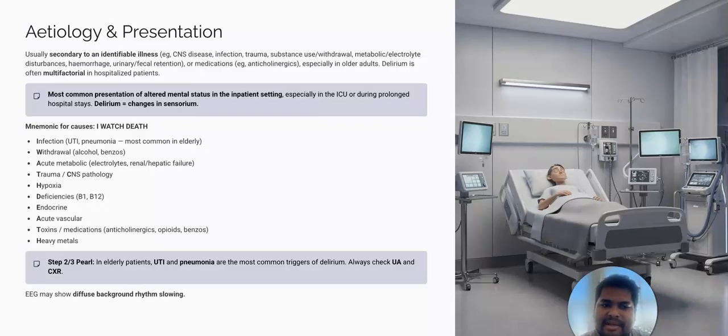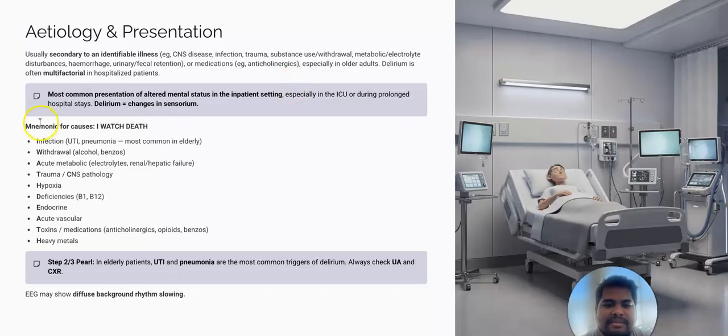Now we will try to understand the etiology and presentation of delirium. It is usually secondary to an identifiable illness. For example, delirium can occur with CNS disease, infection, trauma, substance use, withdrawal, metabolic or electrolyte disturbances, hemorrhage, urinary or fecal retention, or sometimes with medications like anticholinergics, especially in older adults. Delirium is often multifactorial in hospitalized patients. In examinations, the question will be framed like a 50-70 year old man who had pneumonia or some infection, was brought to the hospital, and now has a fluctuating mental status and changes in his sensorium. Then you have to identify it as delirium.